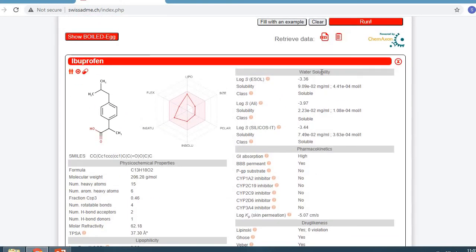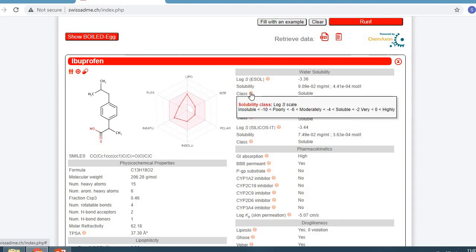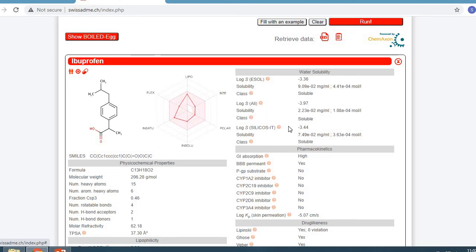Then we can check the water solubility. In water solubility, there is ESOL, the topological method implemented. The reference is given and the value is minus 3.36. Then the solubility class, and in the solubility class it is written soluble, and there are various classes: insoluble, moderately soluble, and soluble or highly soluble. Values are given in the chart.